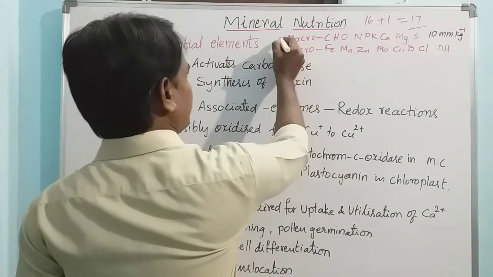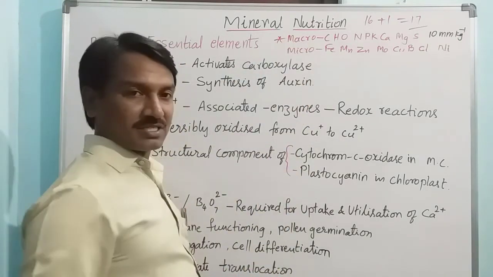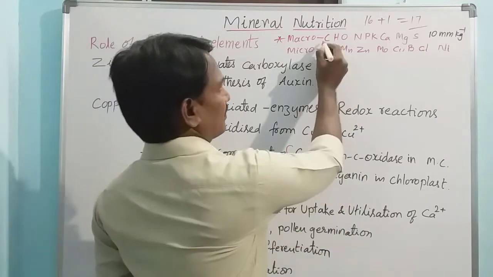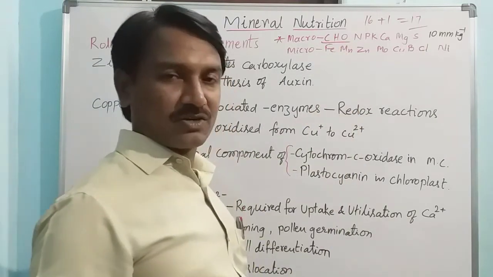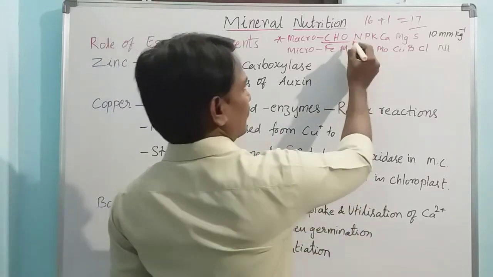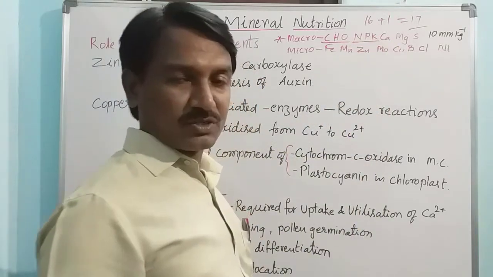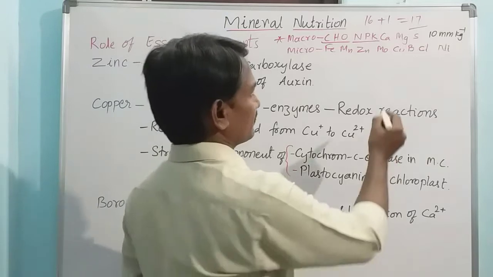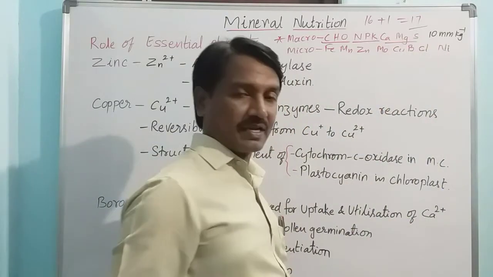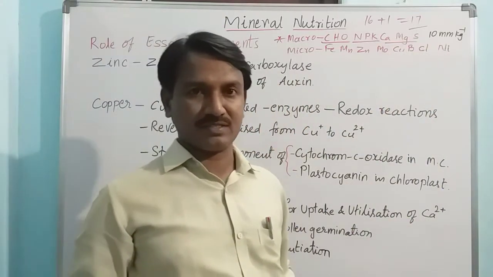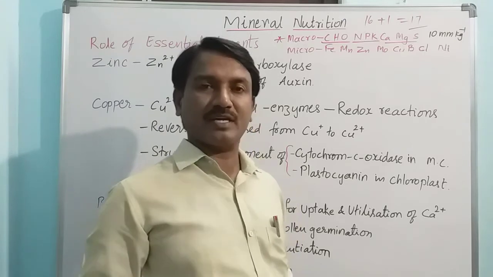So the macro elements are carbon, hydrogen, oxygen, nitrogen, phosphorus, potassium, calcium, magnesium and sulfur. Those nine are macro elements.